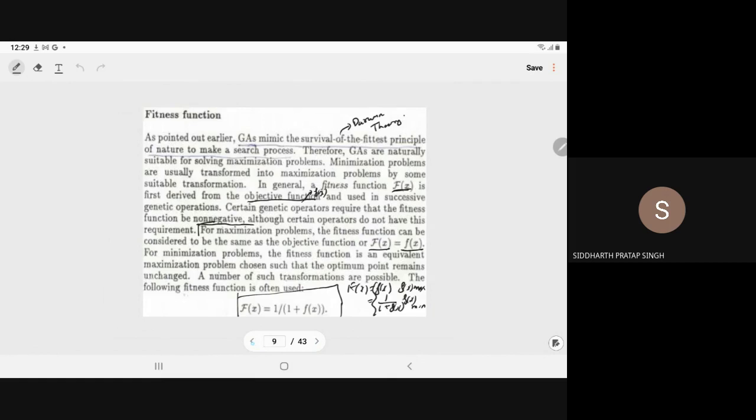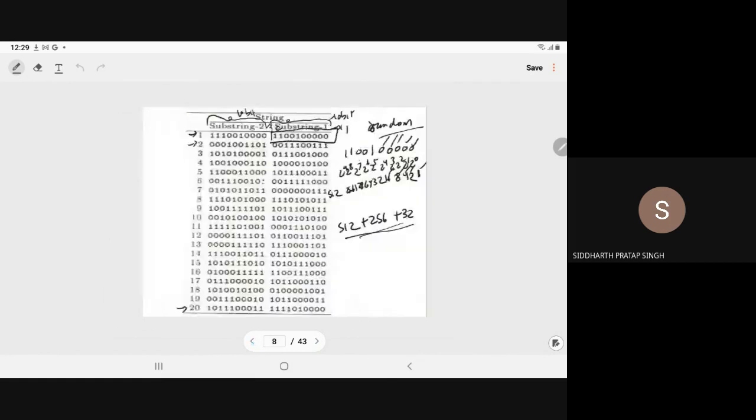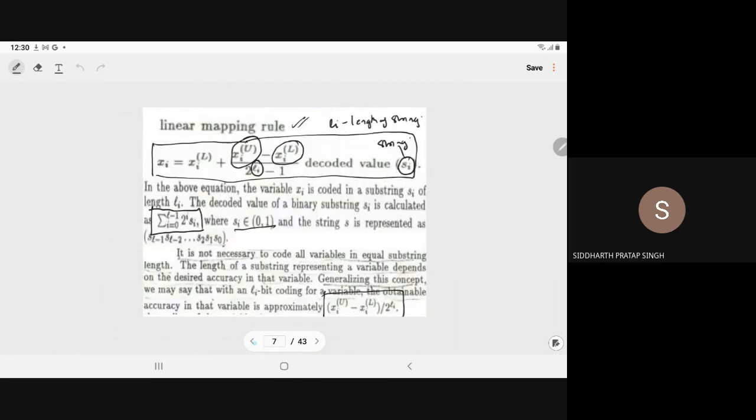You can check whether this is coming 800 or not.